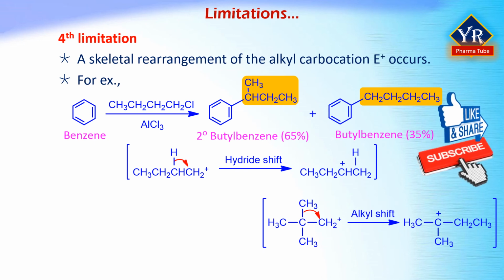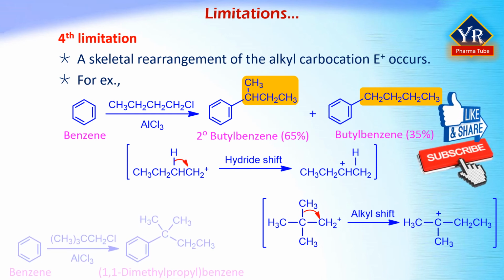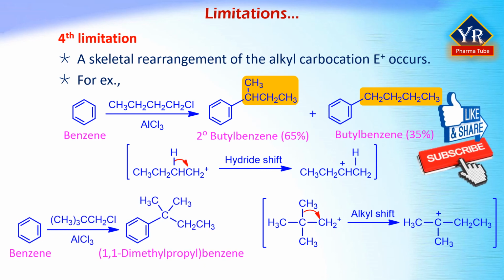For example, the relatively unstable primary butyl carbocation produced by reaction of 1-chlorobutane with aluminum chloride rearranges to the more stable secondary butyl carbocation by the shift of a hydrogen atom and its electron pair, that is a hydride ion, from C2 to C1. Similarly, alkylation of benzene with 1-chloro-2,2-dimethyl-propane yields 1,1-dimethyl-propyl-benzene. The initially formed primary carbocation rearranges to a tertiary carbocation by shift of a methyl group and its electron pair from C2 to C1.